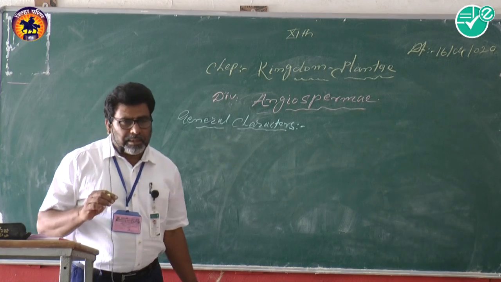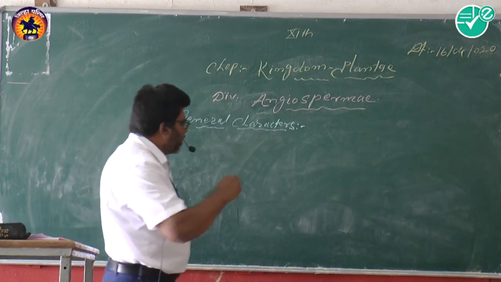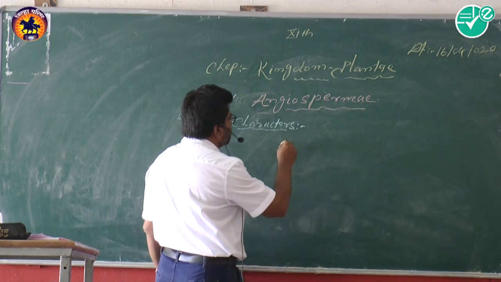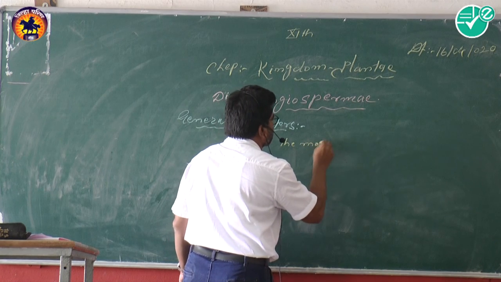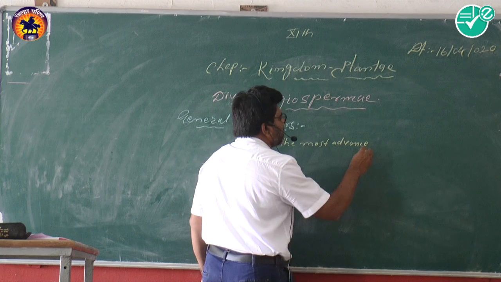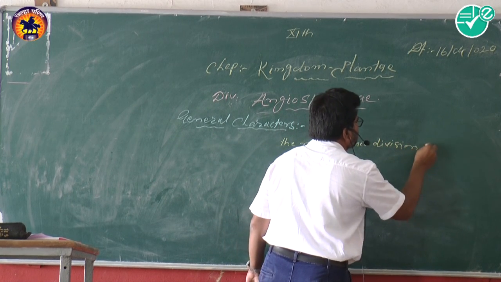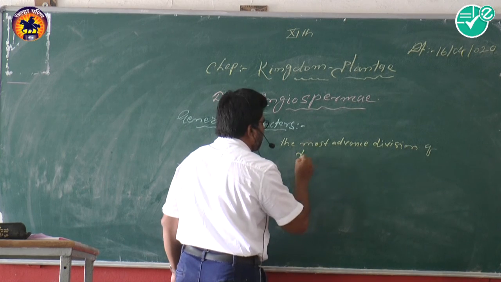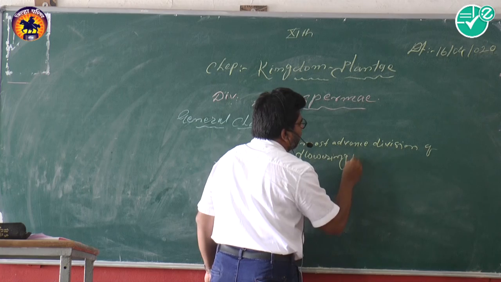The first point is that it is the most advanced division of flowering plants.